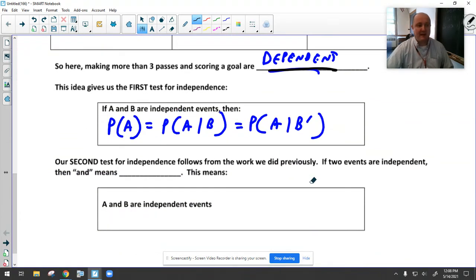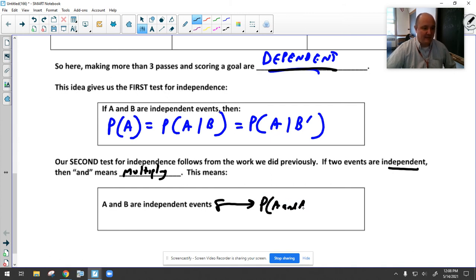Our second test for independence follows from the work we did previously. If two events are independent, then we know that and means multiply. So we know that A and B are independent events if the probability of A and B is the same as the probability of A times the probability of B. But this works both ways. If I check the probability of A and B, and it's not the probability of A times the probability of B, then A and B are not independent events.